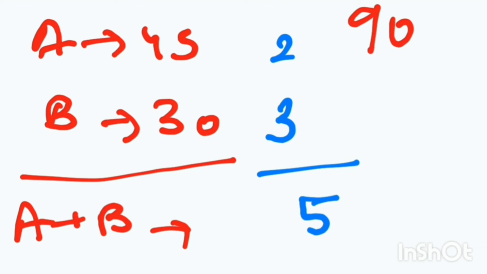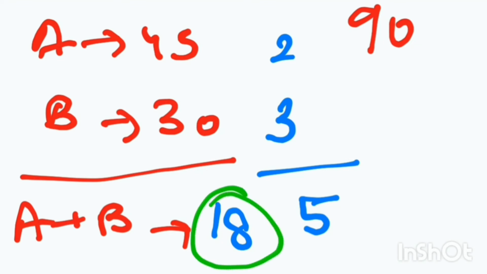If A and B finish 5 units of work every day, how long will they take to complete the 90 units of work? This is the question. The answer is 90 divided by 5, which is 18. Here, 18 is the answer. If A and B work together, they will finish the work in 18 days.